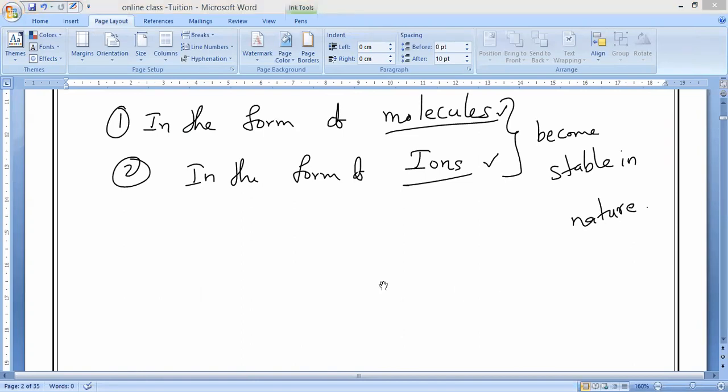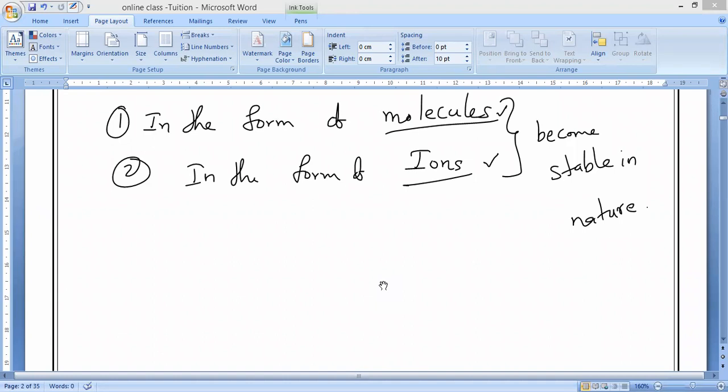Molecules and ions stick together in large numbers to form the various types of matter around us. That is why they always try to combine together and acquire the inert gas or noble gas electron arrangement. So they are always in the combined state, and because of this combination they form a huge number of various kinds of matter in our surroundings.